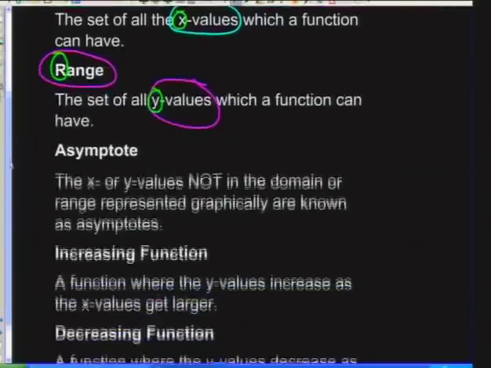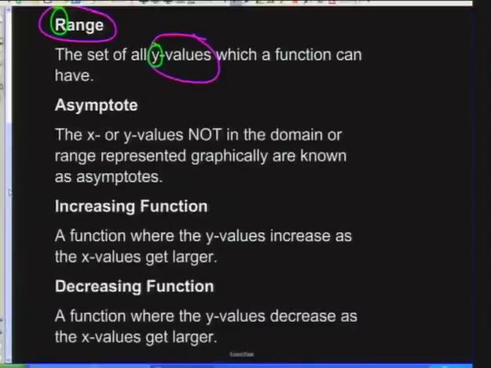Then your asymptote: any X or Y values that don't exist in the domain or the range, when we represent these values graphically, we recognize these values as the asymptotes. So something like y equals 1 over x. We can have every single x value in our domain.